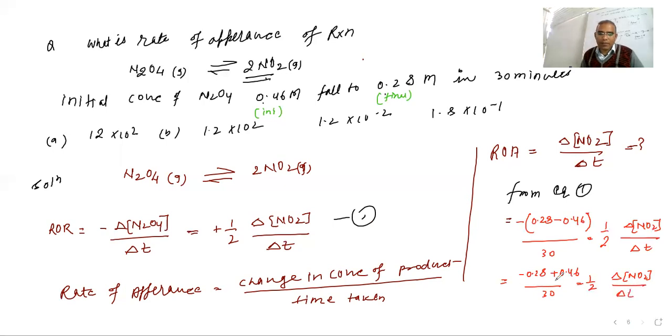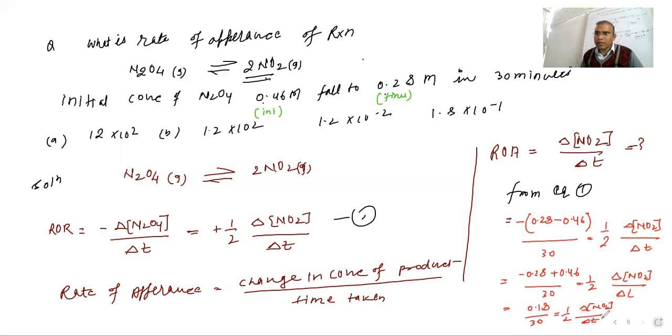If you solve this, how much is it coming? 0.18 is coming. It is coming positive because the larger value is positive. So 0.18 upon 30 is equal to 1 by 2 delta NO2 upon dt.